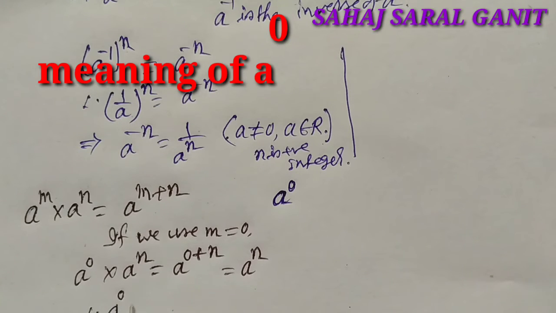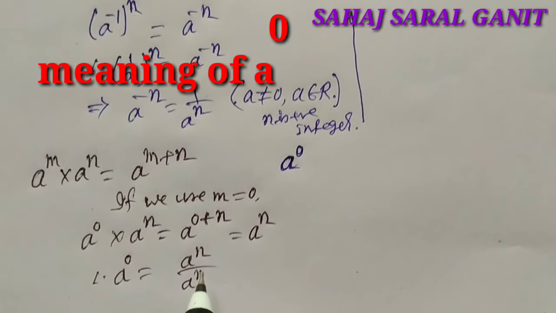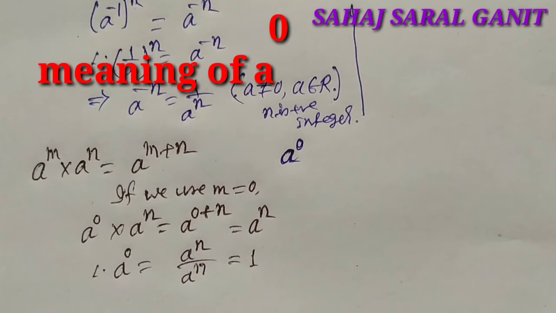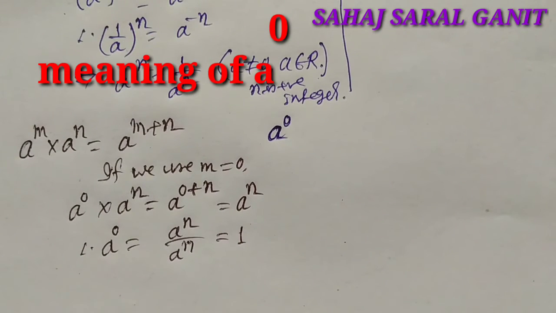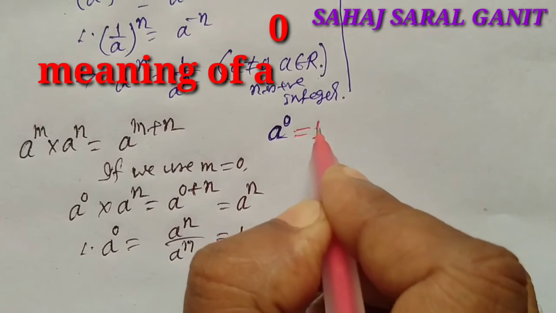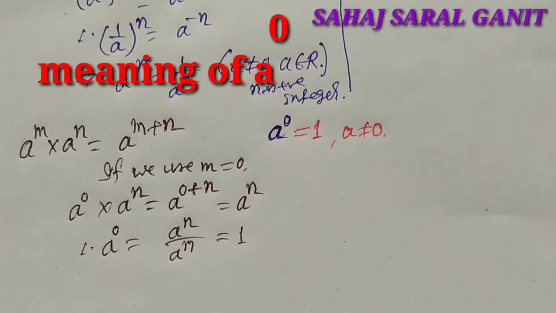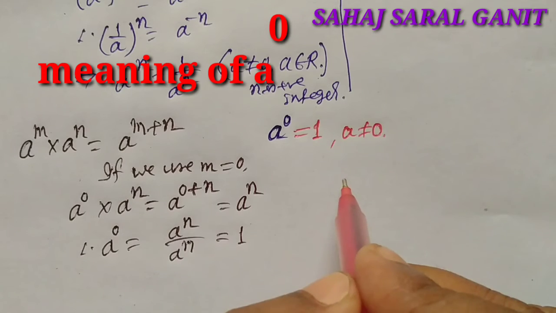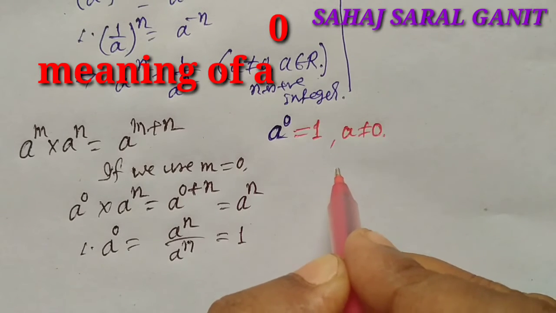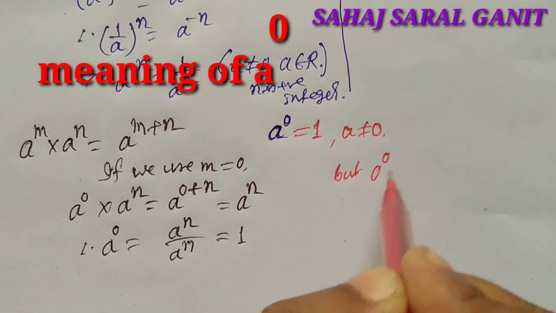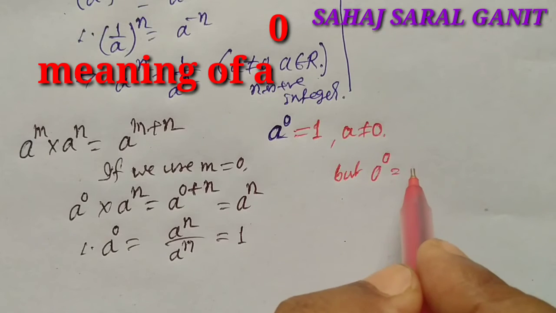Therefore a to the power 0 is a to the power n divided by a to the power n, and that must be equal to 1. So here a to the power 0 is equal to 1, where a is not equal to 0. But when a is equal to 0, we have 0 to the power 0, which is meaningless.